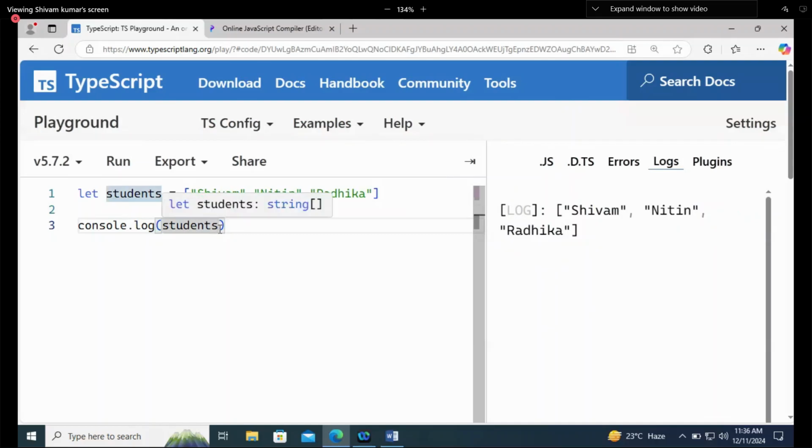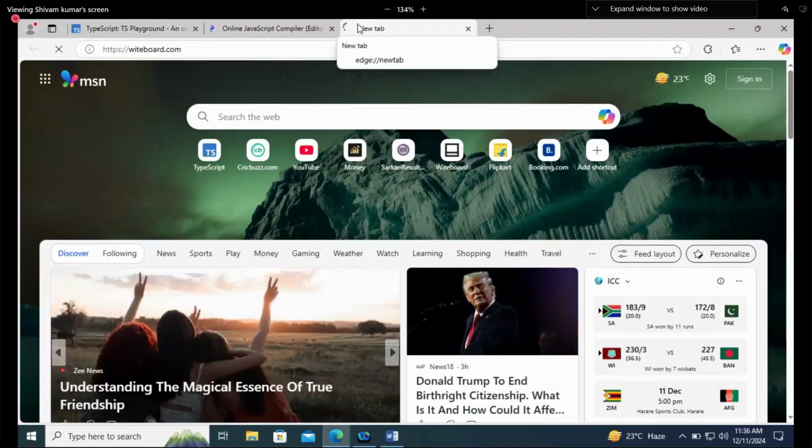But now the case is, let's say there are 3 students in a class and you are declaring them like let s1, s2 and s3. So we can call them by s1, s2, s3. But here, if I want to call this particular Nitin only, how will I call this person only? Indexing. Very good. Now, if you don't know what is indexing, let me show you this part also, what exactly indexing is.